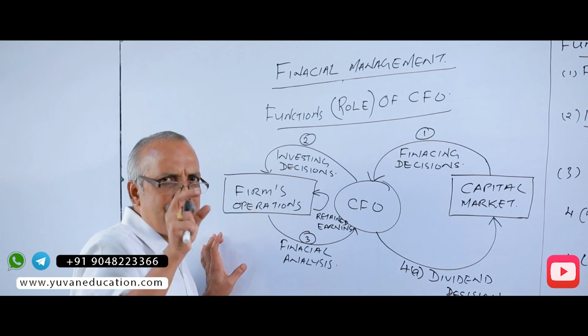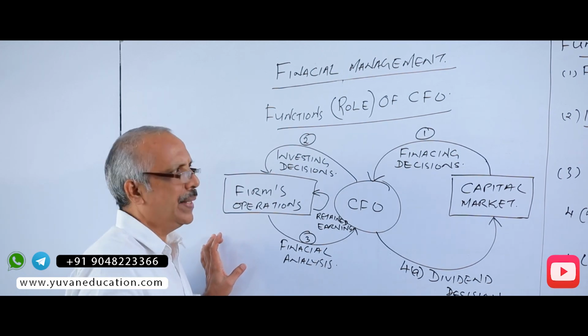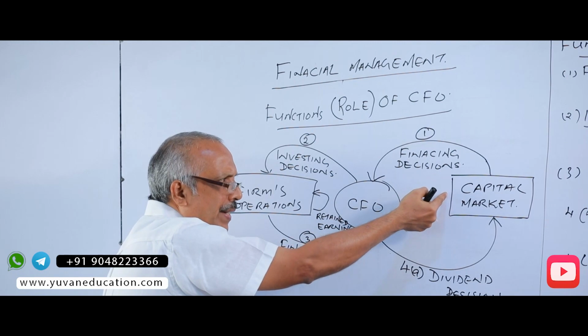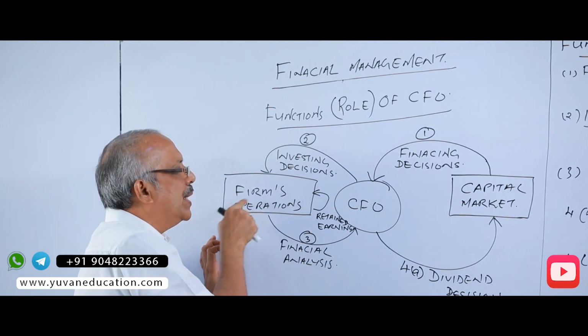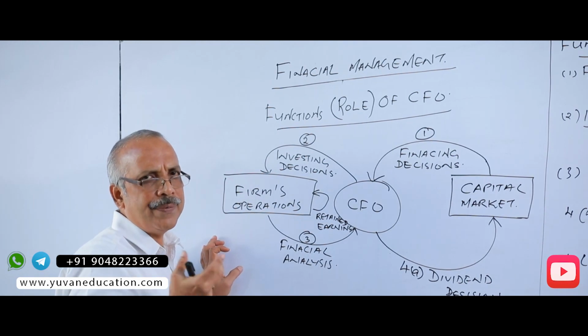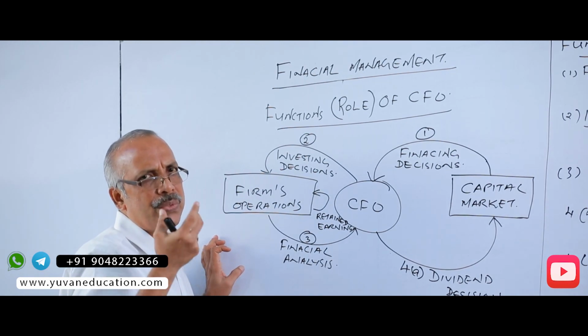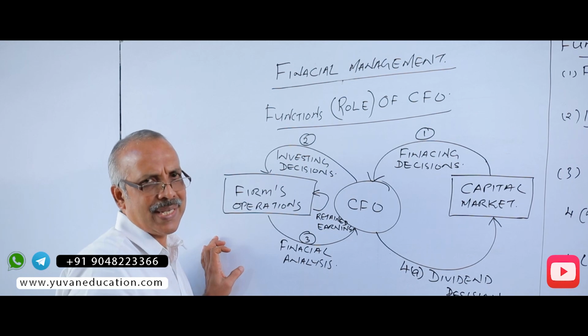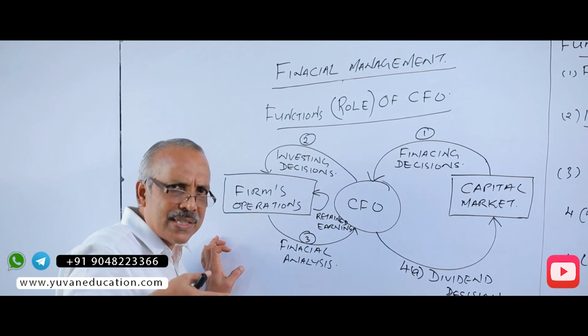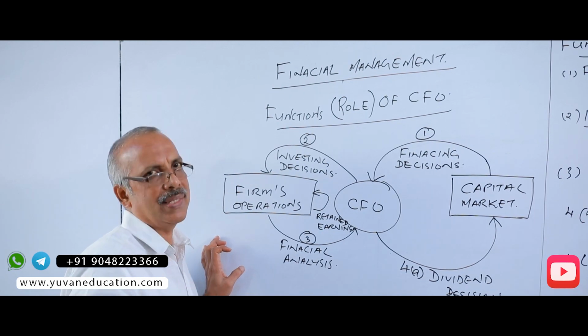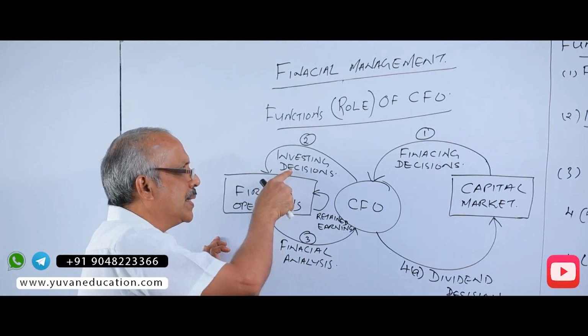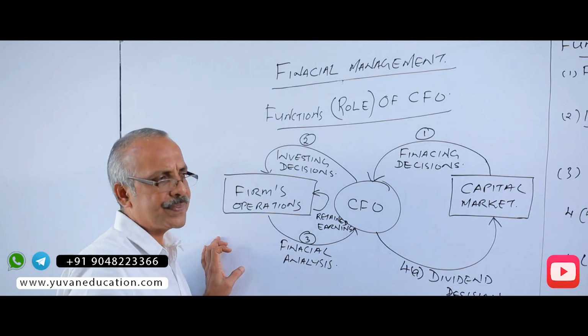The CFO procures fund and it is utilized effectively in the firm's operations. What is the firm's operation? Generation of sales. How can they generate sales? By investing in assets, whether fixed assets or current assets. That is what is known as the investing decision.